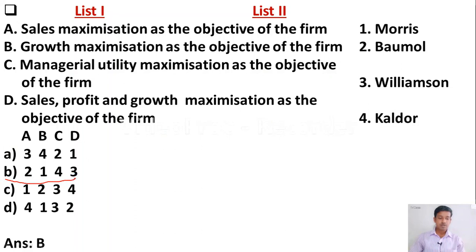The right answer is option B. Here sales maximization is given by Baumol, then growth maximization is given by Morris, managerial utility maximization theory is given by Calder, then sales profit growth maximization is given by Williamson.